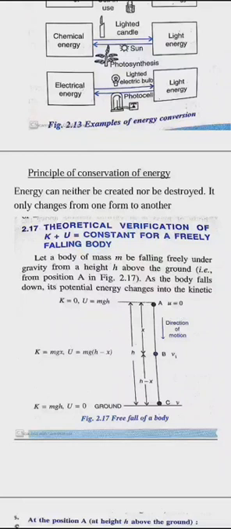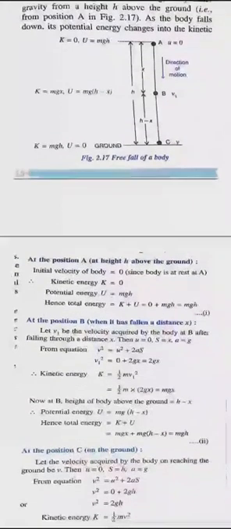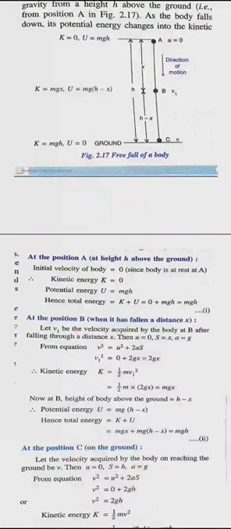Now let us imagine the body is moving. From A it has moved to B with some velocity. Now it is falling. So at B, at that particular moment, it will have potential as well as kinetic energy. Why potential? Because it is at a certain height from the ground. Why kinetic? Because it is moving. This is the small derivation for that. First case at A, kinetic is 0, potential is mgh. Total energy means you add both the energies, you get mgh.